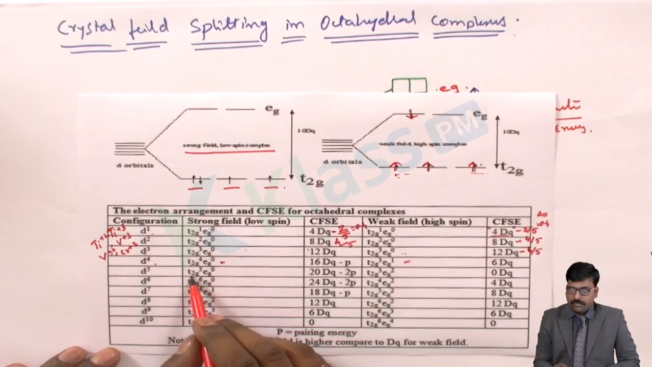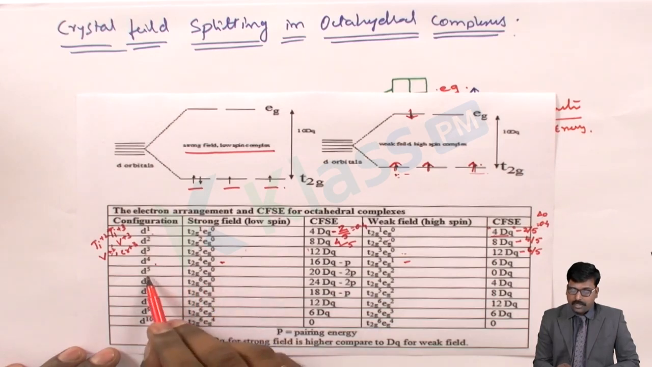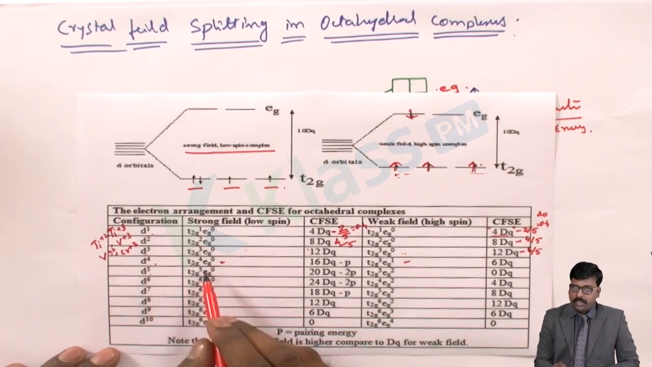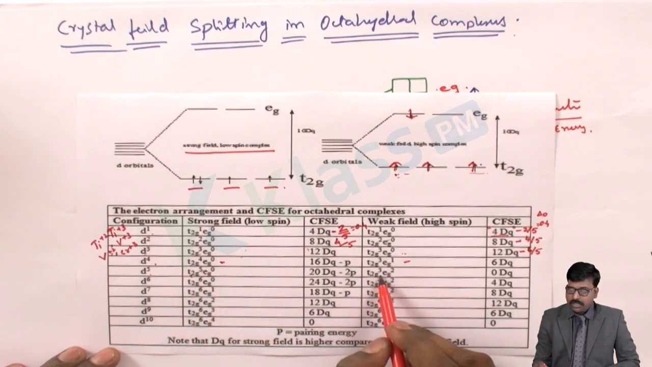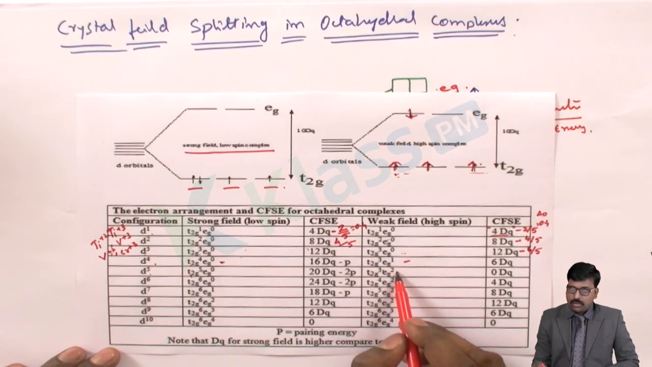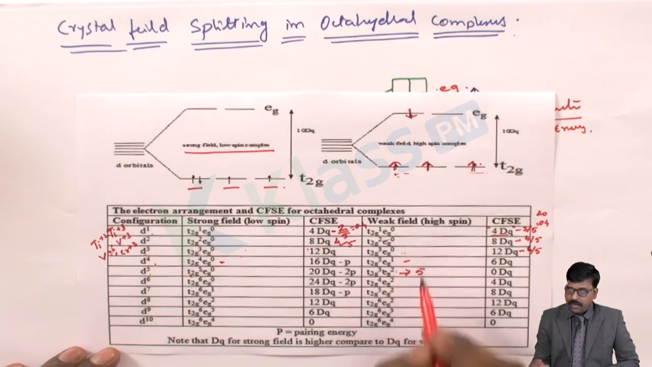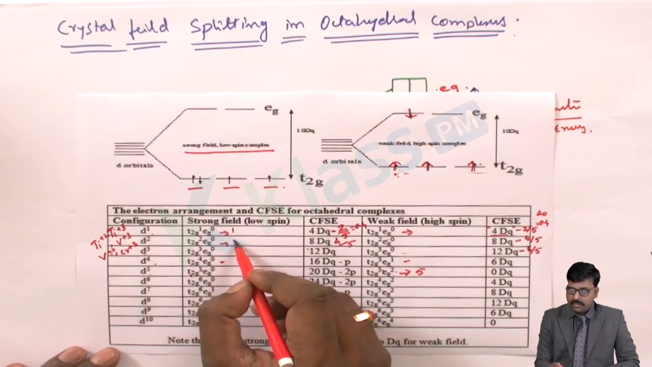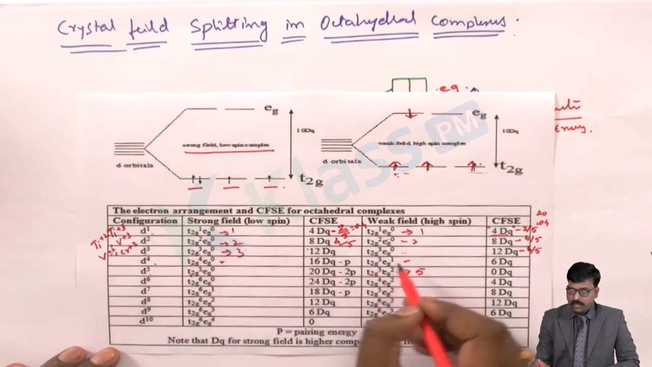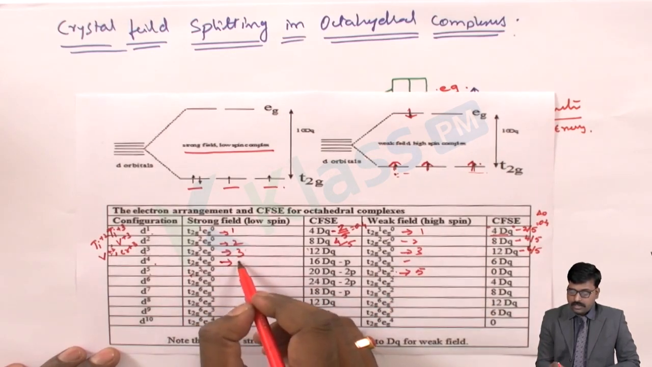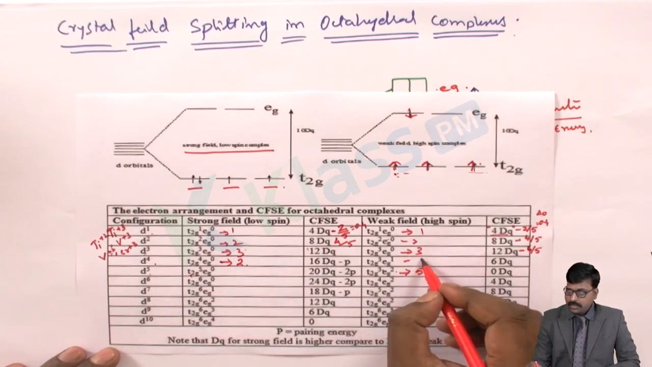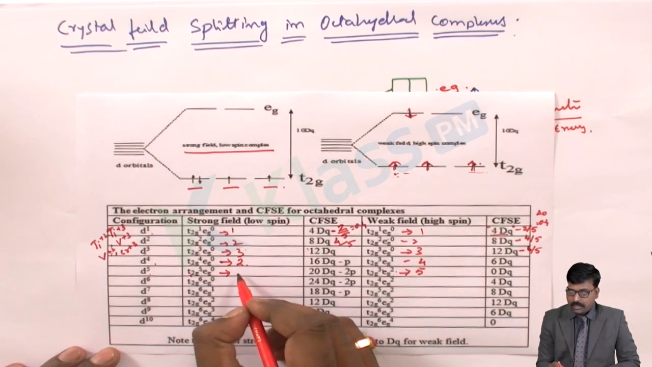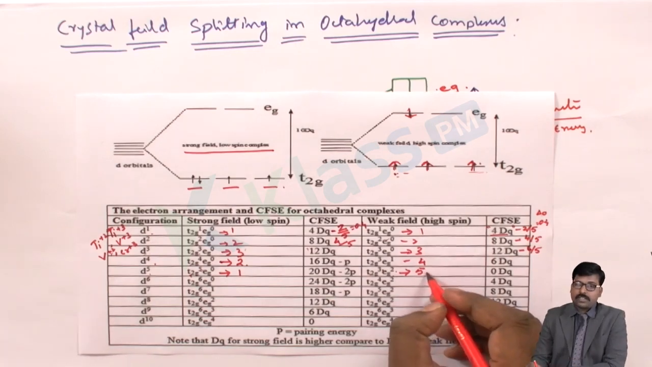Then for the strong field ligands, the d5 t2g will be filled in this way. The t2g will be filled with the 5 electrons, but here t2g will be half filled and eg also half filled. So here the number of unpaired electrons will be 5. Here the number of unpaired electrons each time is 1, 2, 2, 3, 3. Here it is 2, here it is 4. Here the number of unpaired electrons is 1, here the number of unpaired electrons is 5.